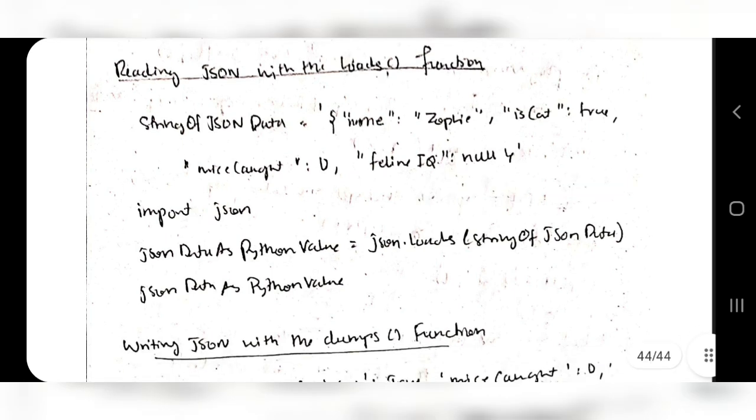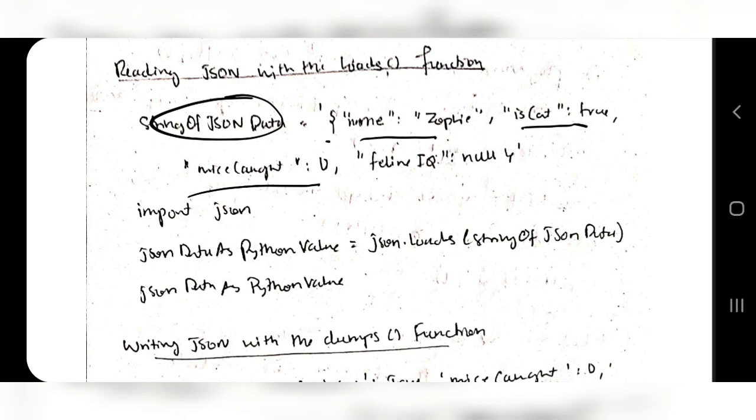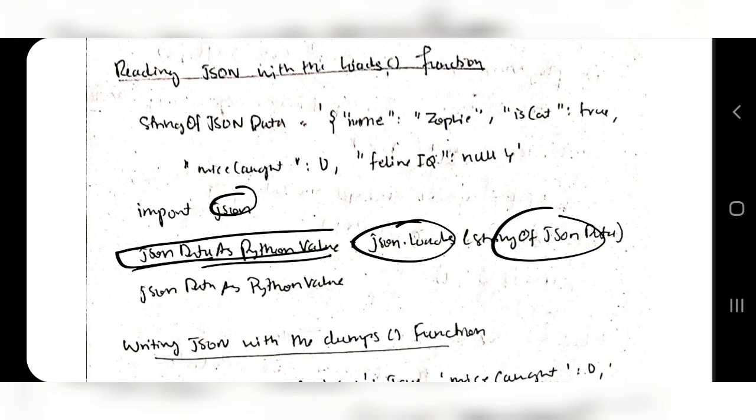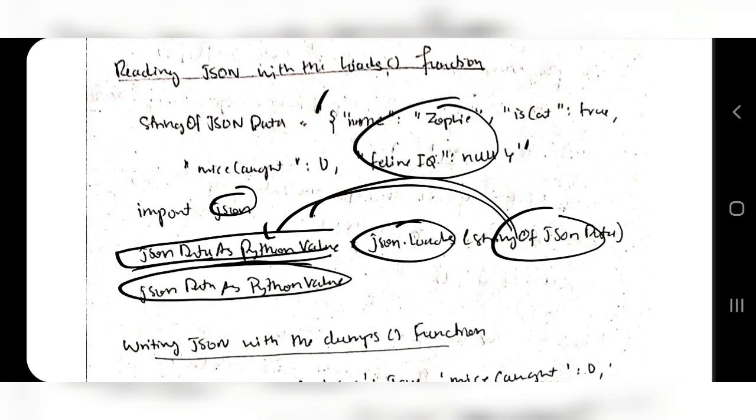Here's a sample string which has a dictionary, a dictionary which is stored as a string. If you import json and write the JSON data as Python value, this is the variable name, json.loads of the string of JSON. It will convert the string here into a Python value. Just like a dictionary in Python, it will be stored without the string quotes. So the JSON data as Python value is a dictionary now, which has these values.